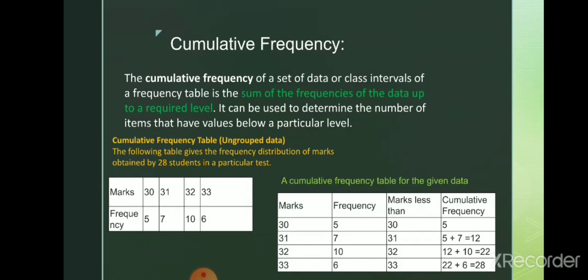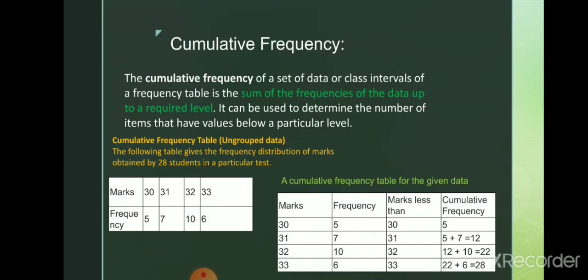Now mark 31: including 31, that is the sum of the frequency of 30 and 31, which is 5 and 7. So the cumulative frequency is the sum of the value's frequency and its lower values' frequencies. 5 plus 7 is 12.